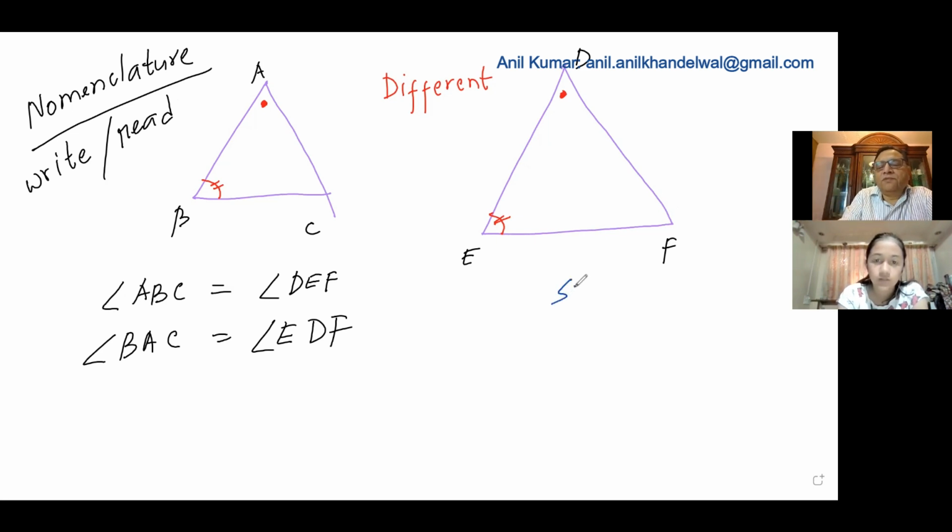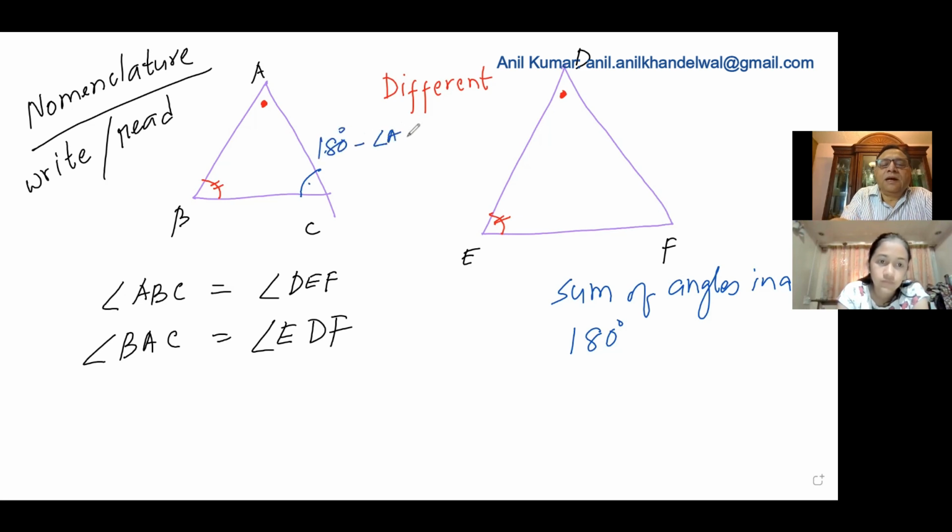What is the sum of angles in a triangle? When I write like this, it is a triangle. The sum of angles in a triangle is 180 degrees. Is that okay? So this angle is how much? This angle is 180 degrees minus angle A minus angle B, correct? Because the other two angles are A and B. And this angle is also 180 degrees minus angle E minus angle D, correct?